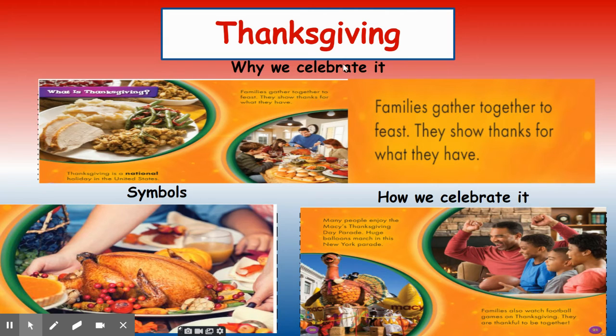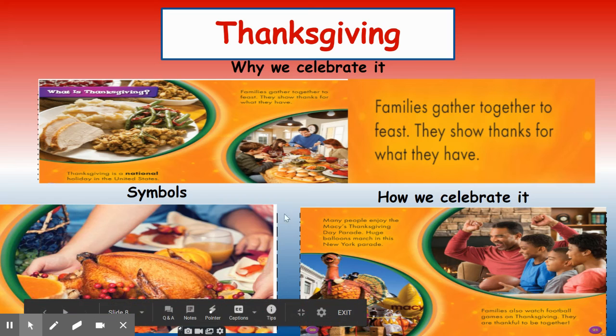Thanksgiving is the last national holiday that we're looking at. And why do we celebrate it? We celebrate it because families gather together to feast to show thanks for what they have. Of course, the famous symbol for Thanksgiving is the turkey.